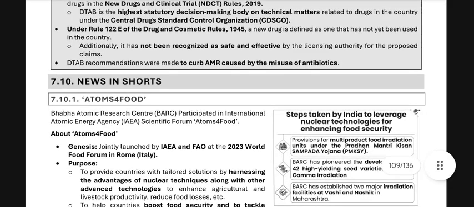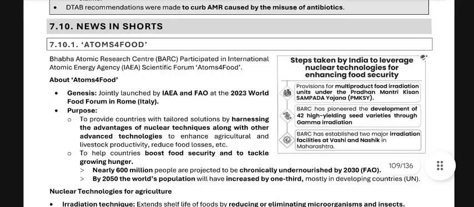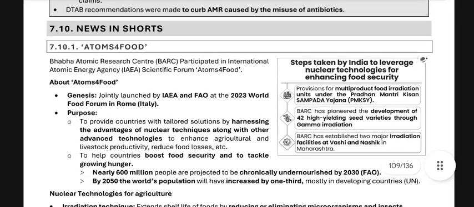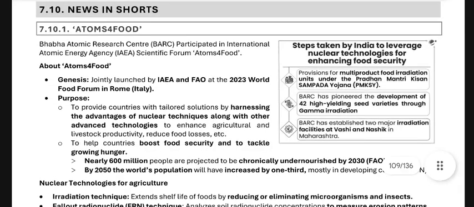Okay, news in short: Atoms for Food. Bhabha Atomic Research Centre (BARC) participating in the International Atomic Energy Agency (IAEA) Scientific Forum on Atoms for Food. Atoms for Food Genesis was jointly launched by IAEA and FAO at the 2023 World Food Forum in Rome, Italy. The purpose is to provide countries with tailored solutions by harnessing the advantages of nuclear techniques along with other advanced technologies to enhance agricultural and livestock productivity, reduce food losses, etc., to help countries boost food security and to tackle growing hunger.